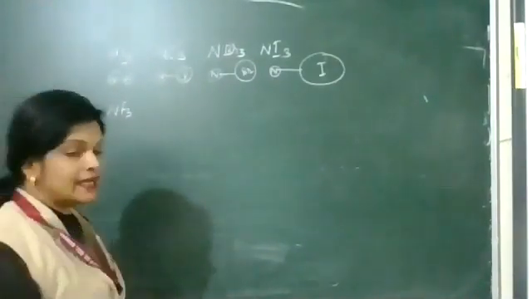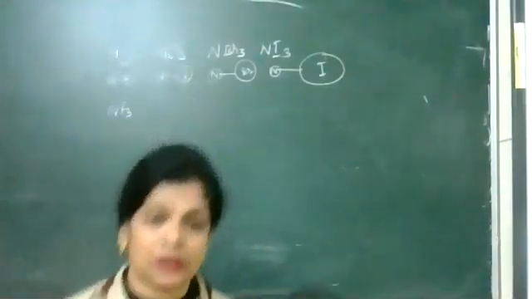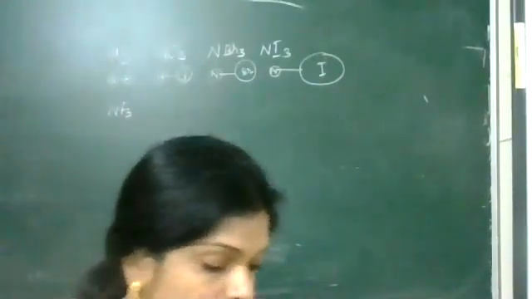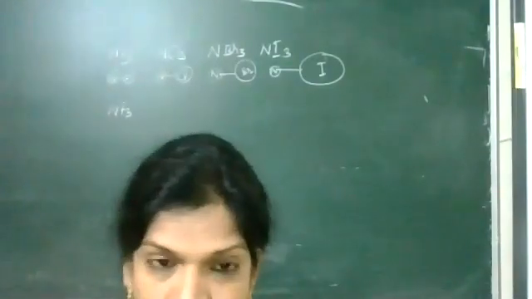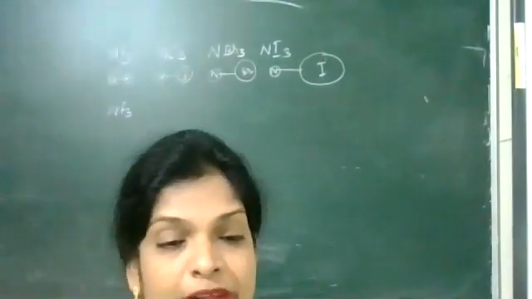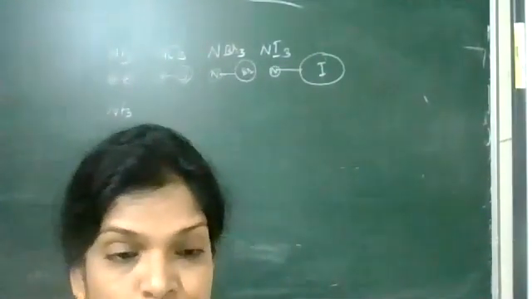The question is, NF3 is exothermic while NCl3 is endothermic. Why? During the formation of the stable NF3, a lot of energy is released and the product formed has very little energy, so it is more stable. This is due to what?